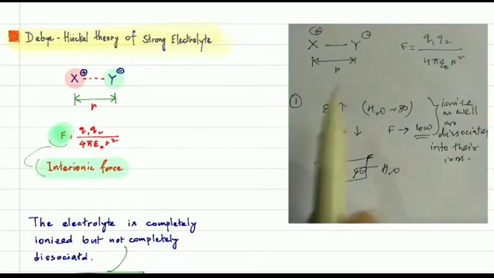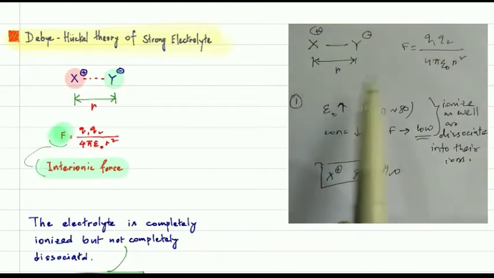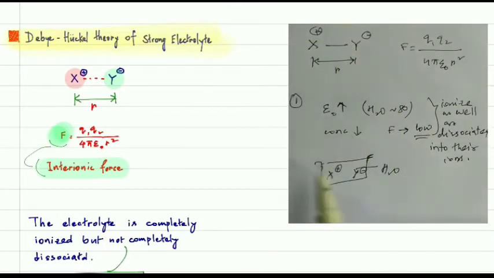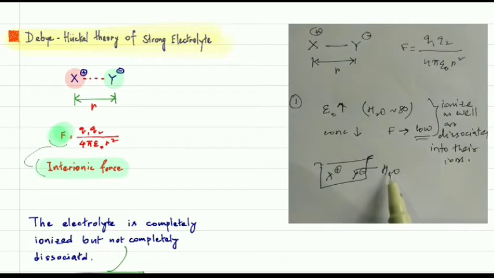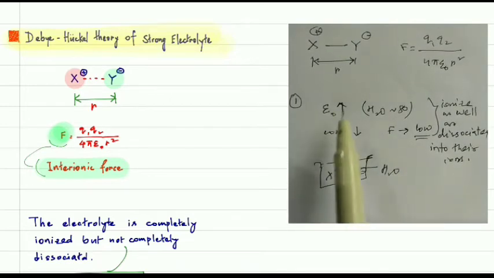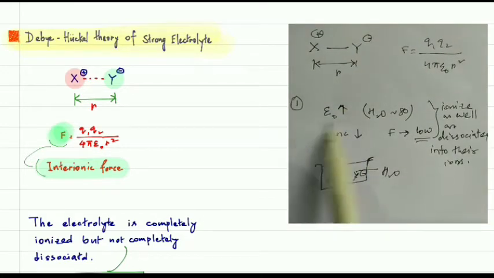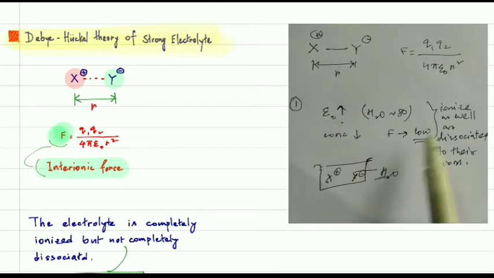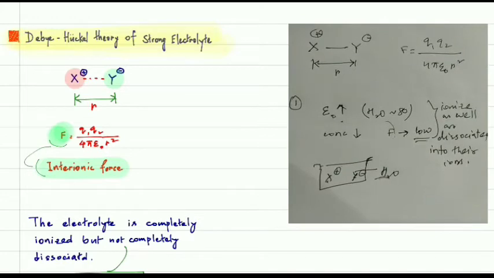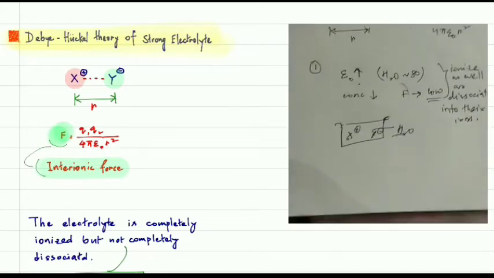The strong electrolyte added to an excess amount of water will completely dissociate into its ions, if the dielectric constant of the medium, water, is high and the concentration is low. Because of that interionic force. Clear? This is the first condition.